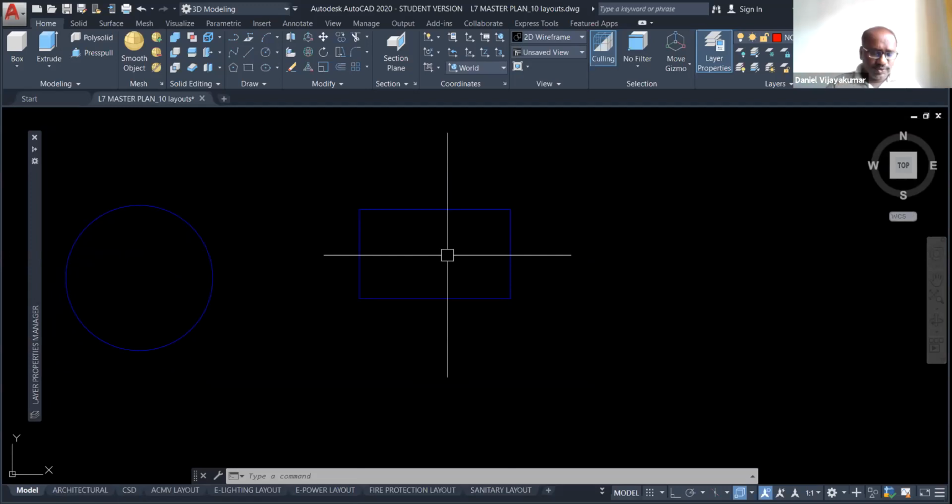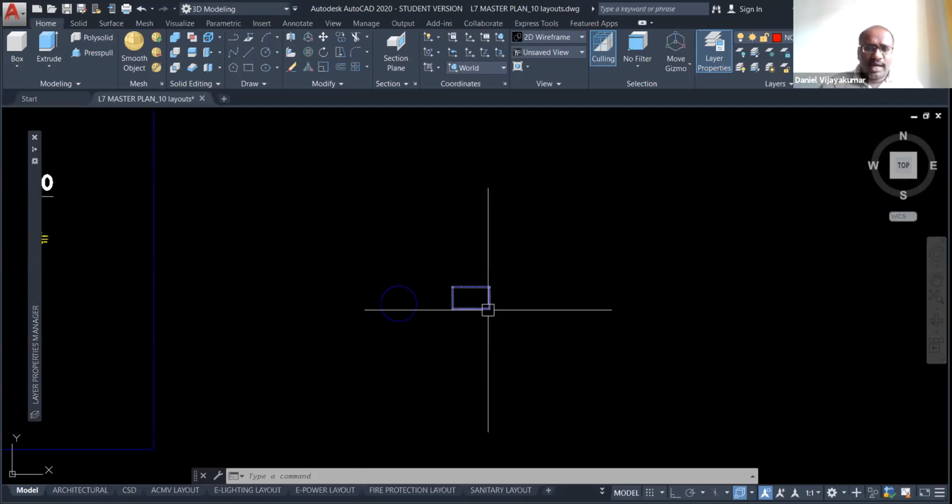Today I'm going to show you a real drawing, how the drawings look, how the people created the layers, and how many layers are inside. I remember that in one of my earliest stages, 2002 or 3, one of my interviewers asked me how many layers can be created in AutoCAD.